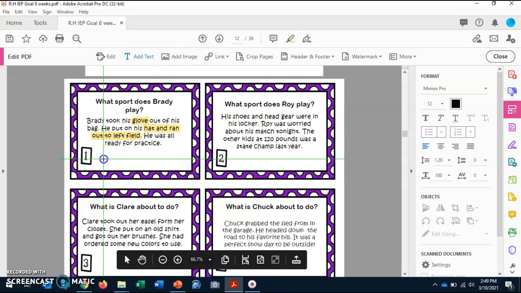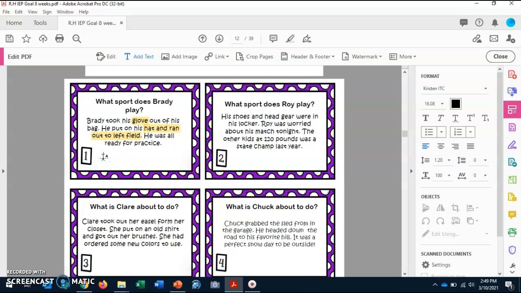So what sport do you think Brady plays? We aren't sure because they never mentioned it, so I'm going to start off my sentence with I think, because we aren't for sure. I think Brady plays baseball.